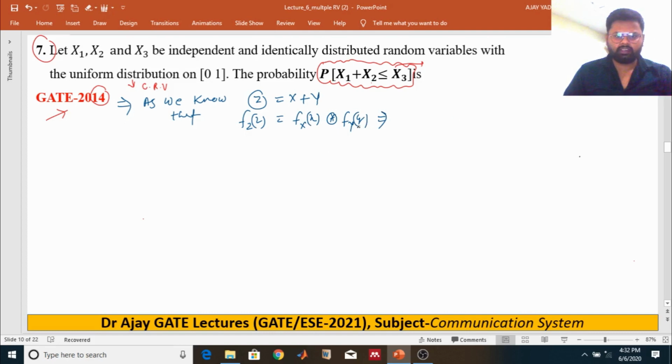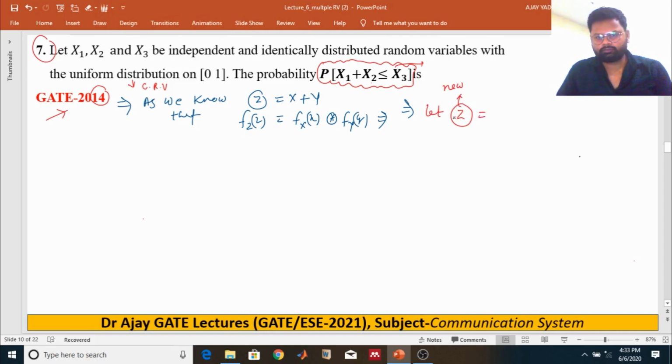I think you might know this concept, because I have already discussed it in the previous session, in two-dimensional random variables. It is a very simple concept; you need to memorize it, right? As we know, these random variables x1, x2, x3 are independent and identically distributed over 0 to 1, right? Let z be a new random variable.